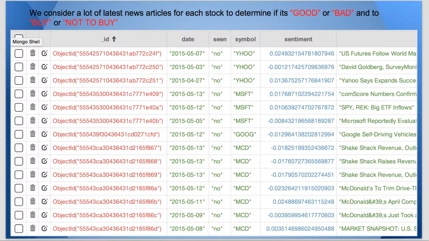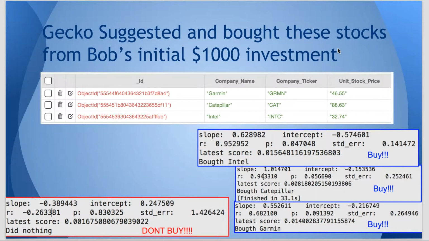We consider a lot of the latest news articles for a stock to determine if it's good or bad, and to buy or not buy. Here is a sample instance of our database with various tuples associated by ID, the date, whether or not they have been seen, their associated stock symbol, a number which correlates to the article sentiment, along with a brief description of the headline. Gecko suggested and bought these stocks for Bob's initial $1,000 investment: Garmin, Caterpillar, and Intel below.